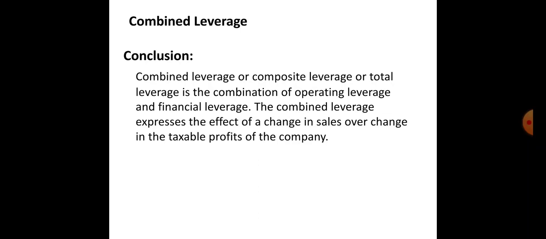So in conclusion, combined leverage is the composite leverage or the total leverage. It is a combination of operating leverage and the financial leverage. The combined leverage expresses the effect of change in sales over change in taxable profits of the company.